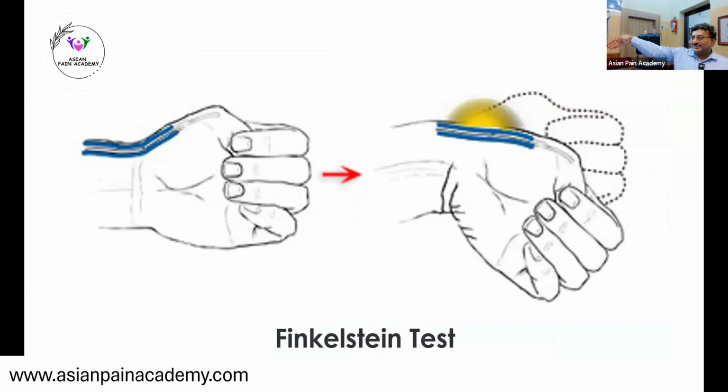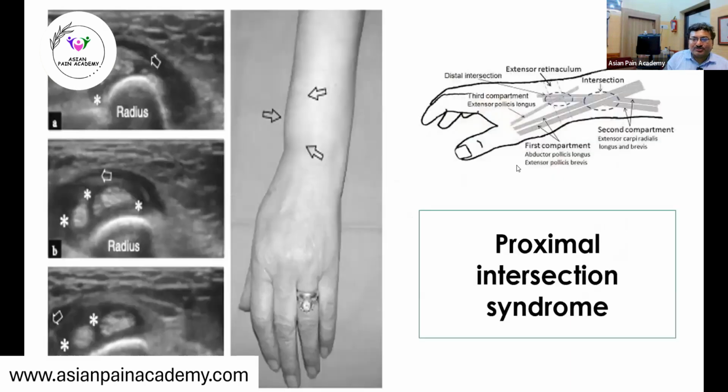Okay, and everyone is able to see my hand as well, I think. If there is pain, it is not necessary every time that you close the thumb with the fingers; even if you just put it like this and do some ulnar deviation, we will be able to see pain reproduced at this point. Then in case of proximal intersection syndrome, there will be inflammation at this point. We have discussed, and there will be some swelling.